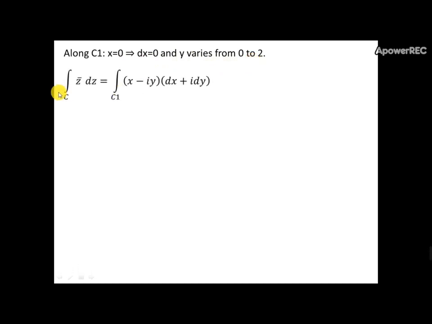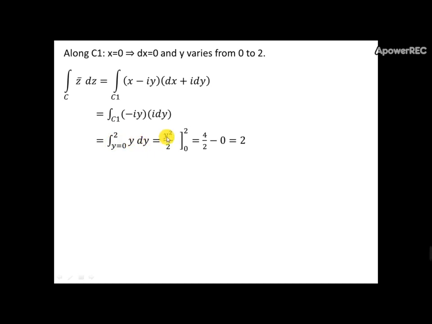Hence our integral along C1: z bar is x minus iy, and dz is dx plus i dy. Substituting the values of x and dx, we get the integral over C1 of minus i times y times i dy. On simplification, we get the integral from y equals 0 to 2 of y dy.